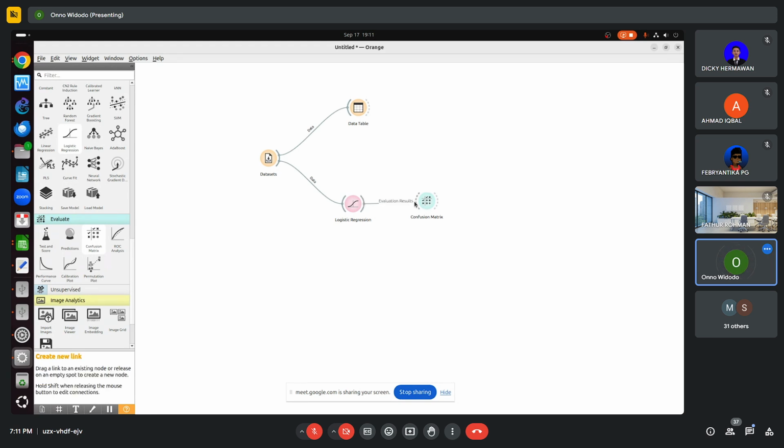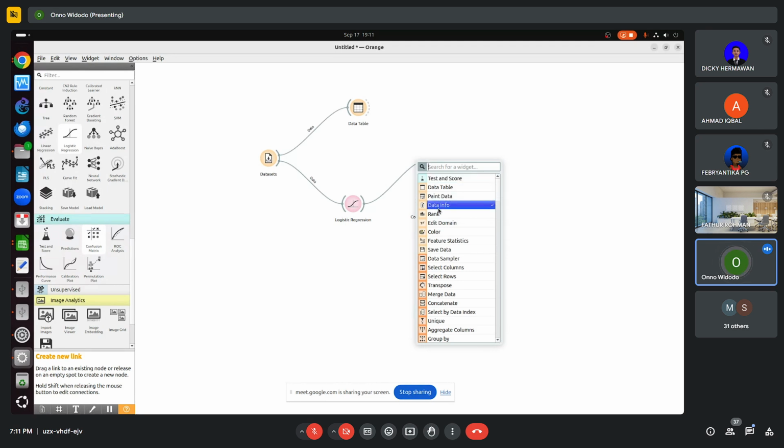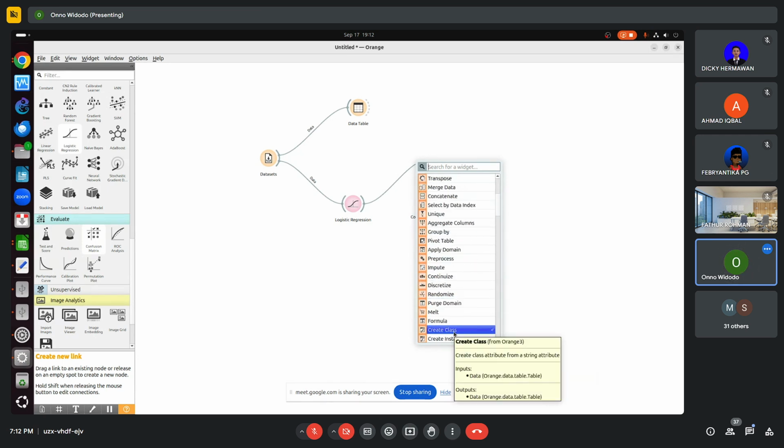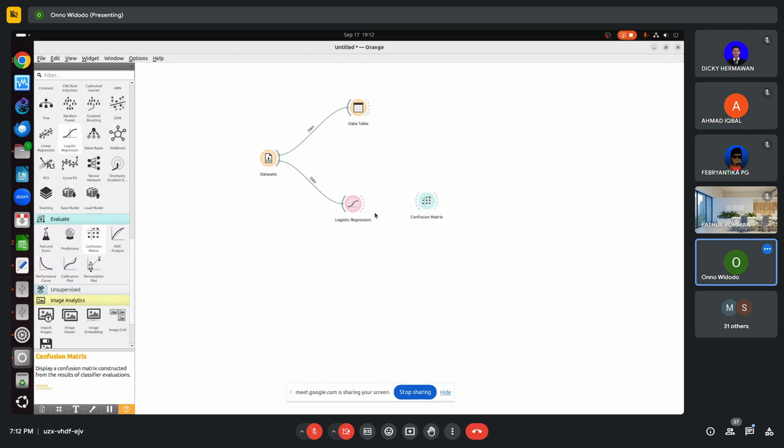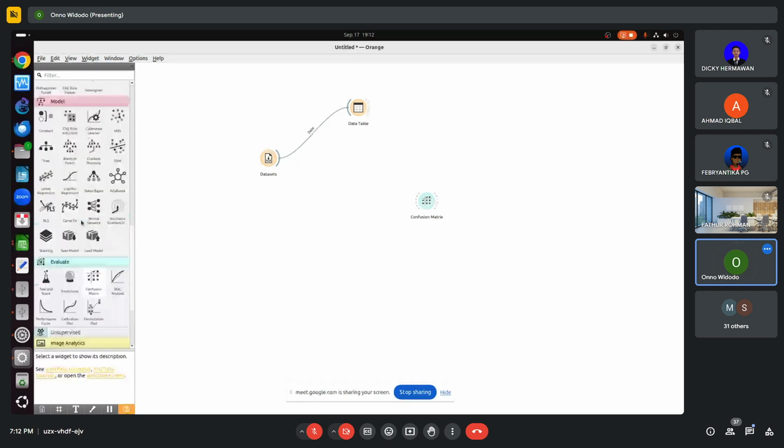Oh, it doesn't like confusion matrix. I have to put it into something else.